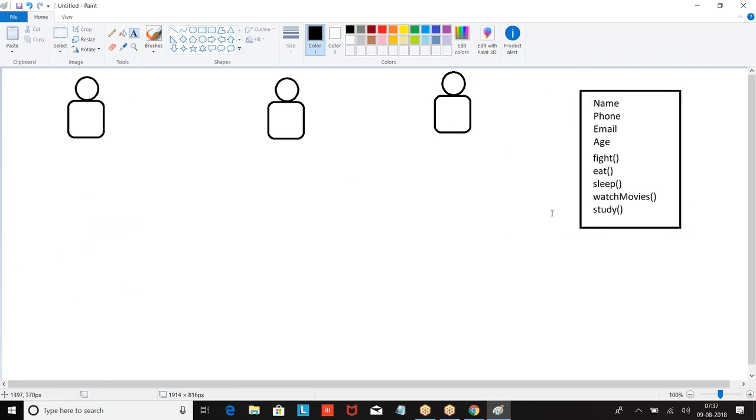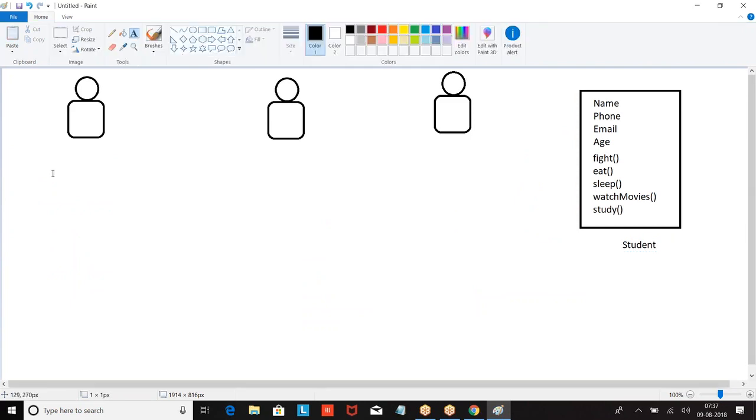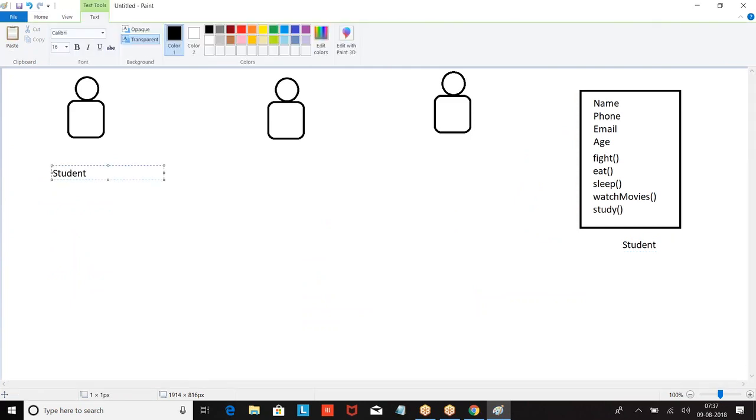What is the name of the template? Student. Now I will say student S1, student S2, student S3.